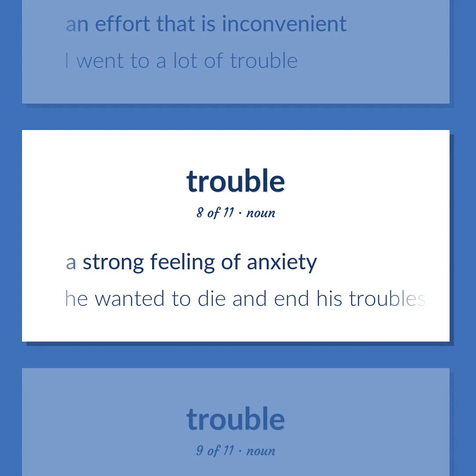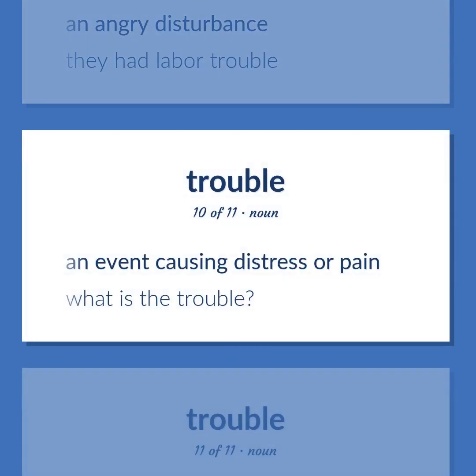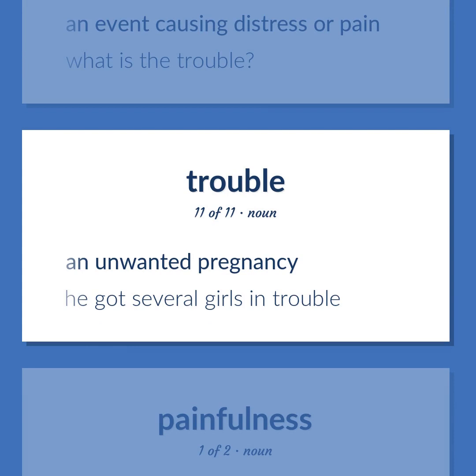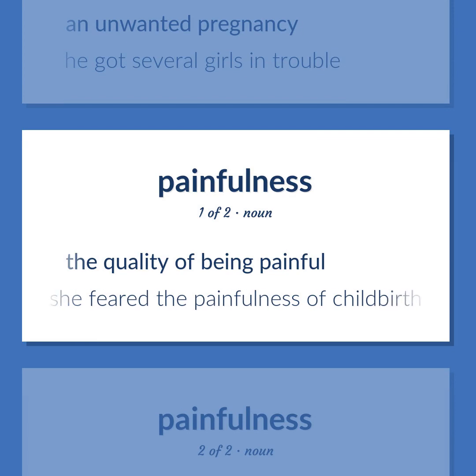A strong feeling of anxiety. He wanted to die and end his troubles. An angry disturbance. They had labor trouble. An event causing distress or pain. What is the trouble? An unwanted pregnancy. He got several girls in trouble. The quality of being painful. She feared the painfulness of childbirth.